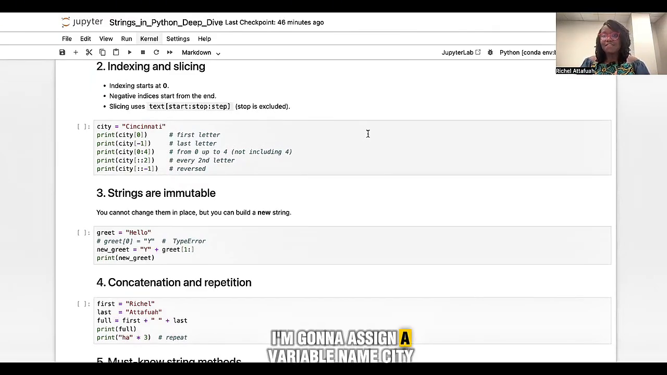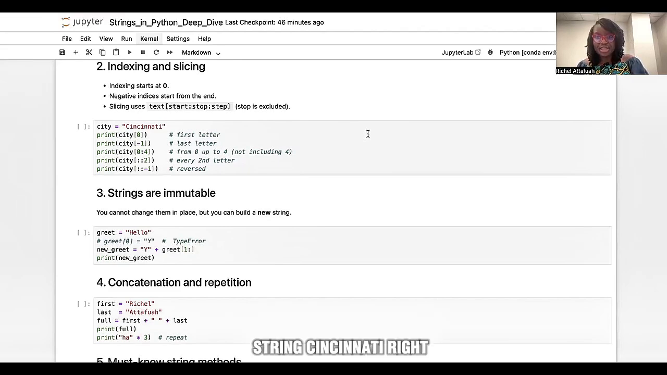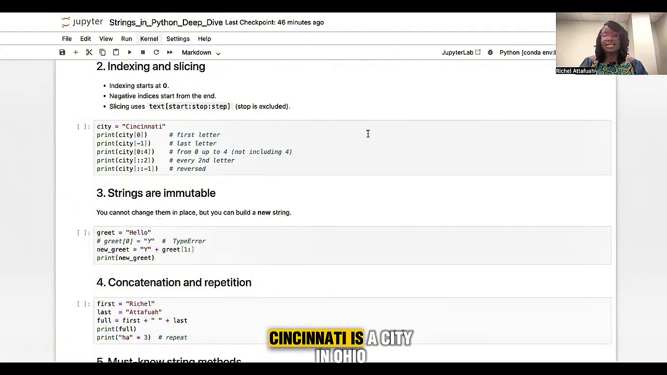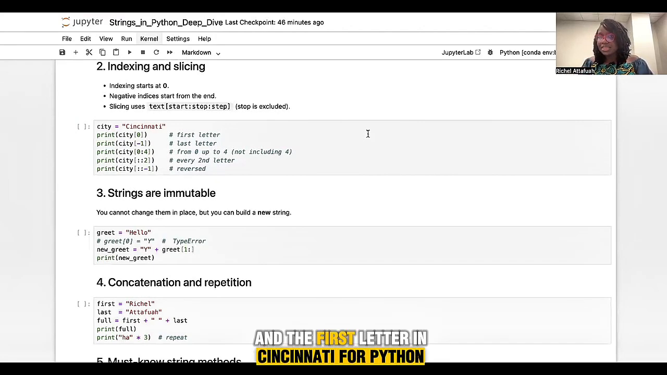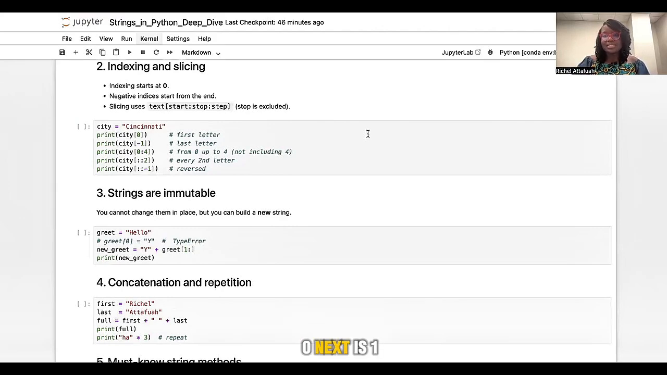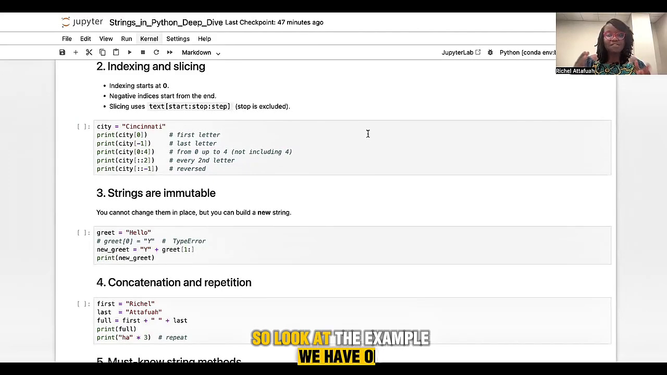So I'm going to take an example. I'm going to assign a variable named city, and I'm going to give it the string "Cincinnati." Cincinnati is a city in Ohio. The first letter in Cincinnati for Python is index 0. Next is 1, 2, 3, 4. And if you're moving from the back, like if I want to identify the last letter I, it's going to be -1 in Python. Very simple.